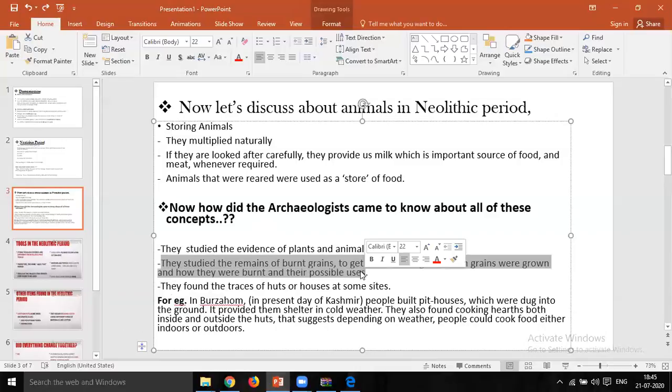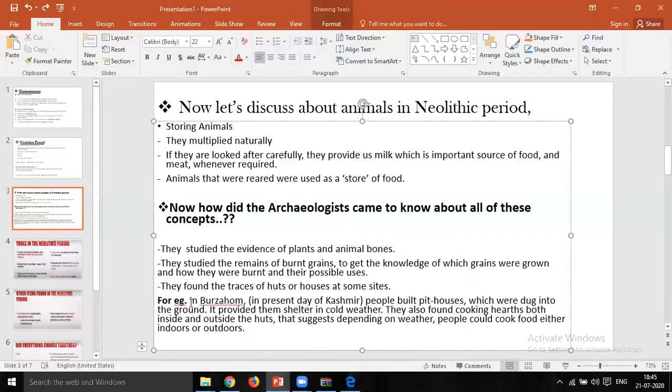They found out about the burnt grains, and also learned about the number of crops grown in different parts of the subcontinent, and they could also identify the bones of different animals. So this is the study of the archaeologists.